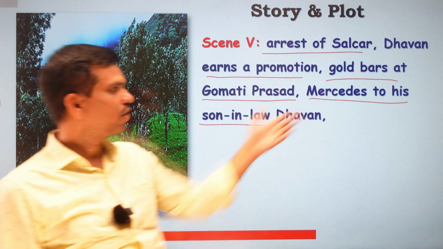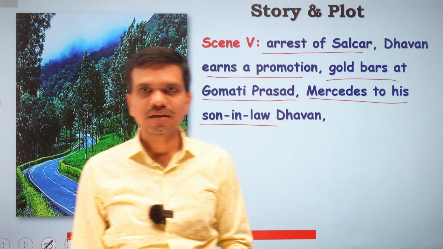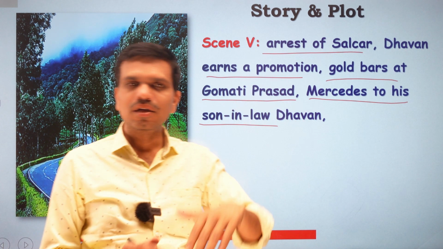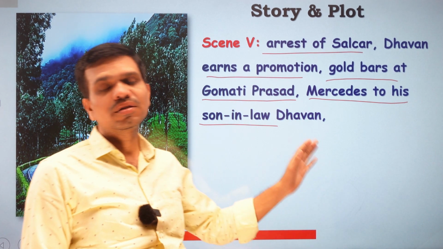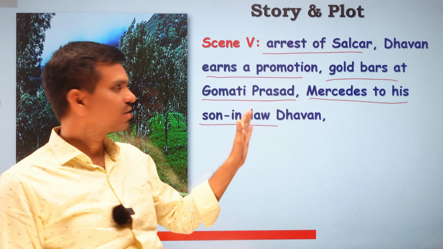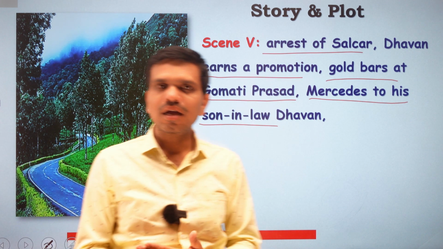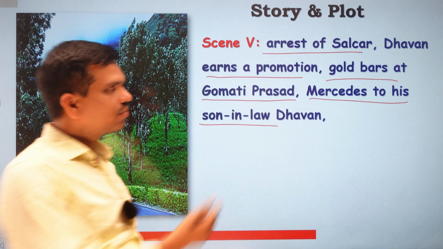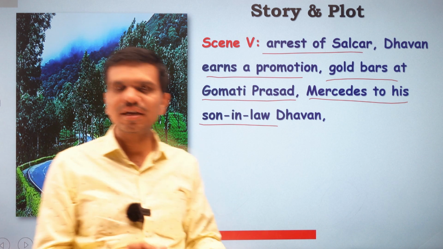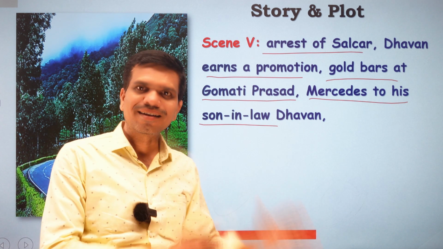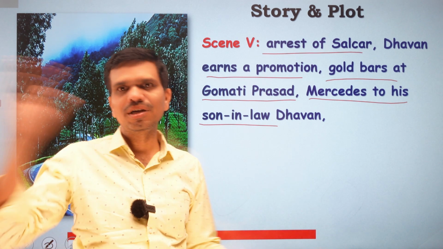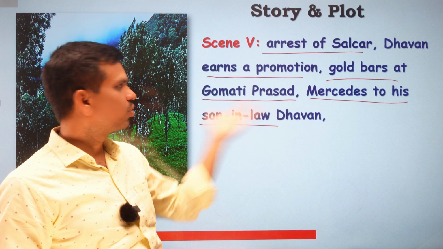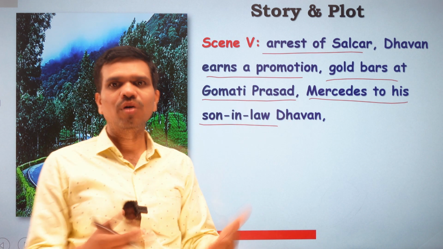Who is the son-in-law of this Gomati Prasad? No other than Dhawan. So Dhawan, the superintendent of police, was the son-in-law of Gomati Prasad. Now you can see how these events are interwoven and revolve around the gold bars and the smuggling, and all are involved in this smuggling, right from the constable to the top authorities like Dhawan, the SP, and again we have a merchant called Gomati Prasad to arrange all these things.